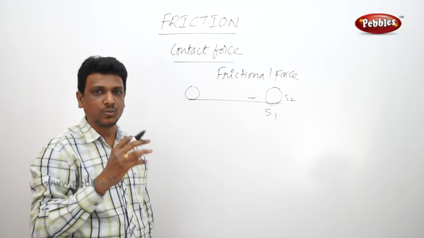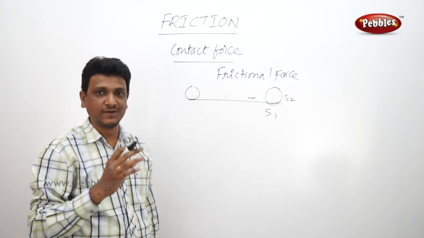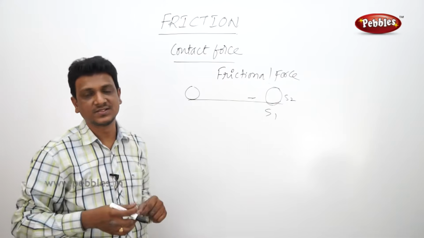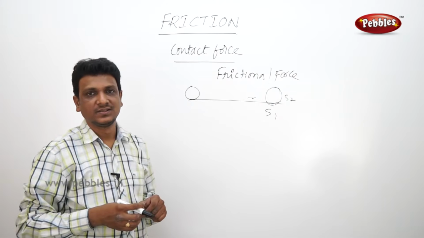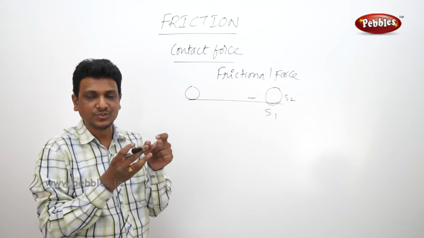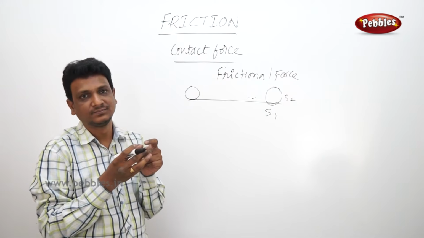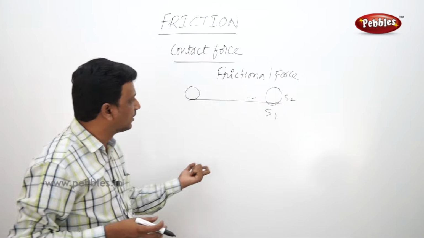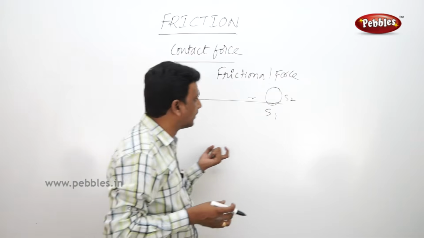So here we understood one point, that frictional force is a contact force. It depends upon the surfaces of the objects. The surfaces of the two objects which are interacting should come in contact with each other. Then the frictional force works and it makes the moving bodies stop.